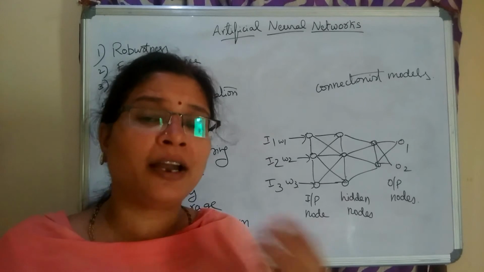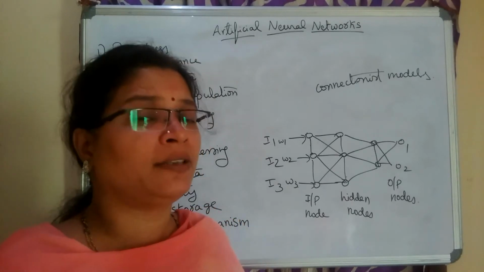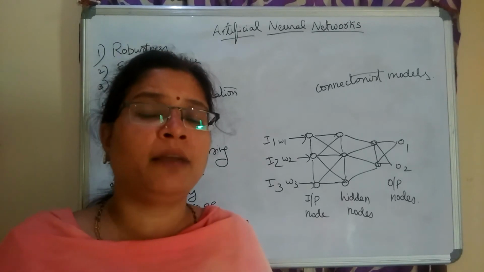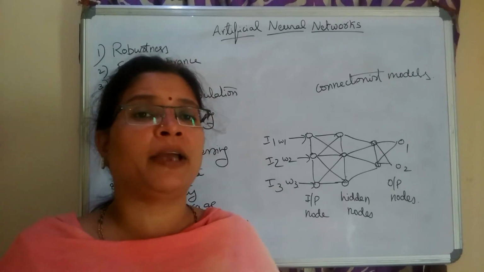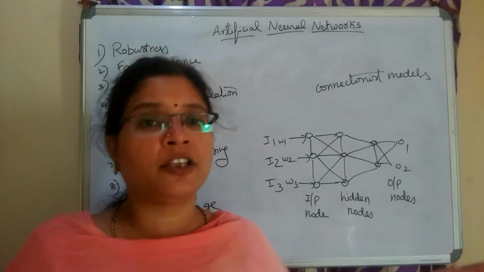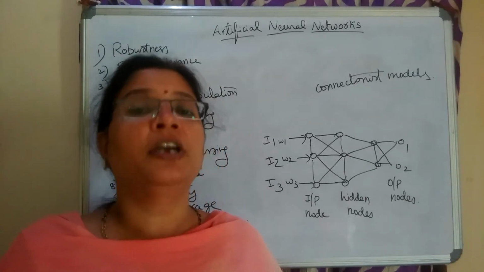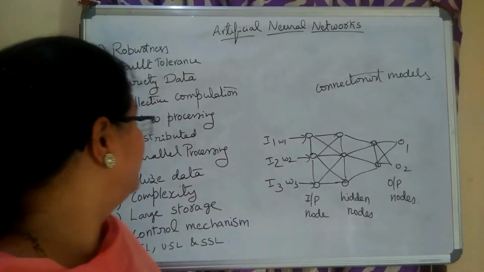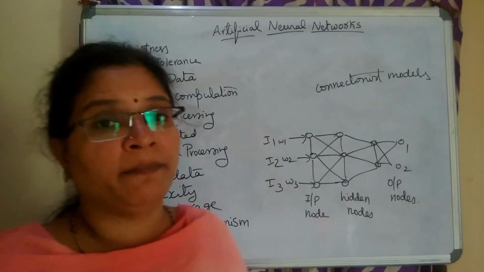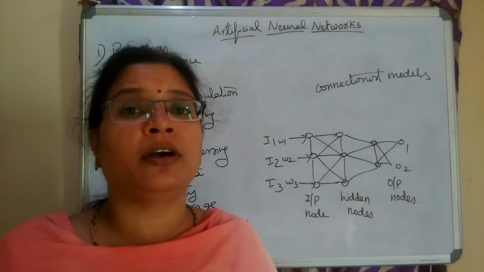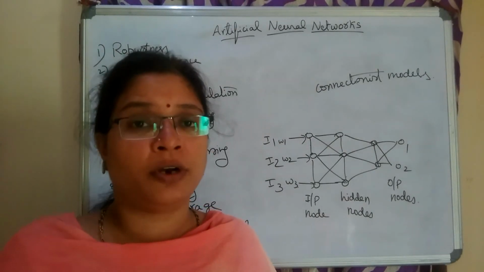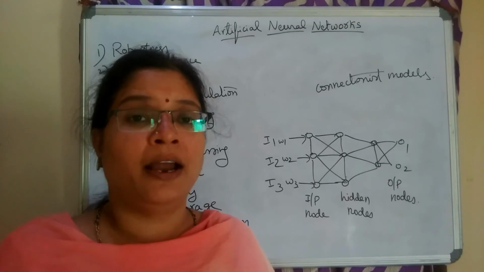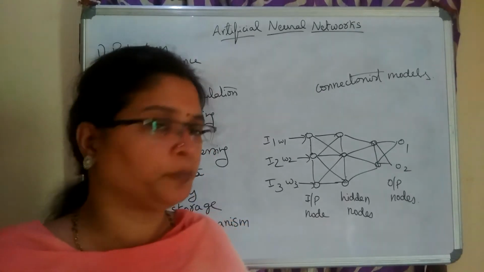The advantage behind the distribution is that if any one of the nodes fails, the data can be recollected again by the next neighbor of it. It will take the responsibility of giving the information. The replication of the data exists in all the nodes. Hence, that is called distributivity. Distributivity is a very good characteristic of artificial neural networks for fault tolerance as well as for processing.